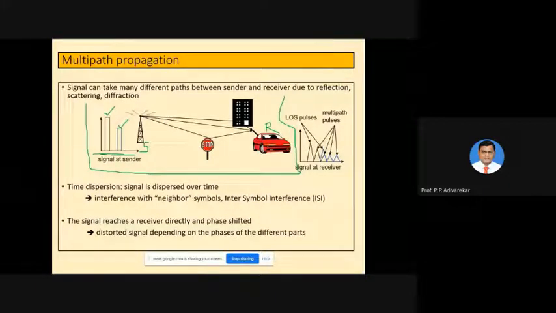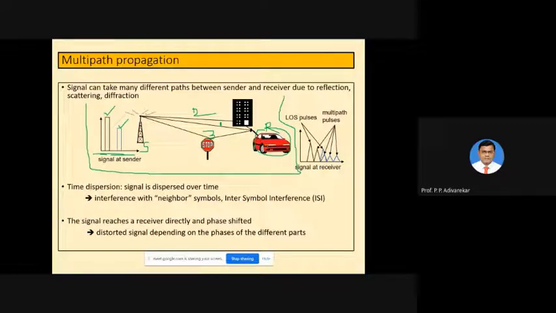Now this signal has to be sent to the person sitting in this particular car, which is the receiver. This person will receive the signal via three different paths. So this is the first path, then the second path and the third path. The first one is a direct line of sight path, because that is direct from the sender.